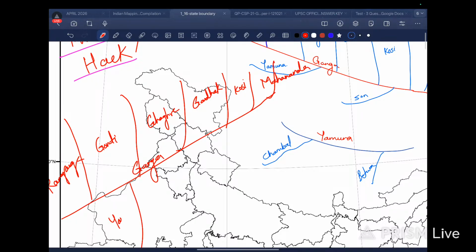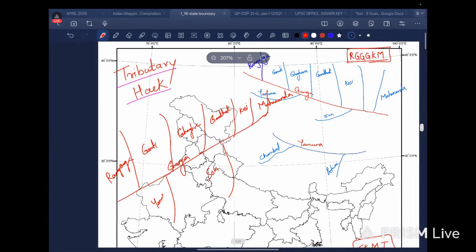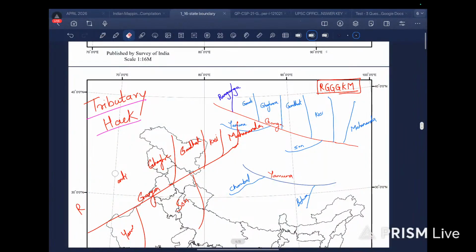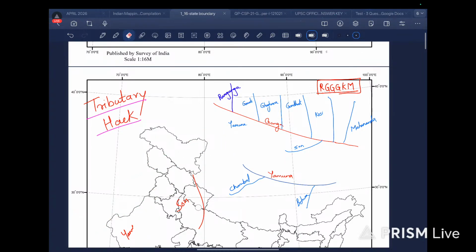And here we have Yamuna. And here we have Son river. Let us check. Gomti, Ghagra, Gandak. Yes, we are done. Now we will remember it without any major problem.